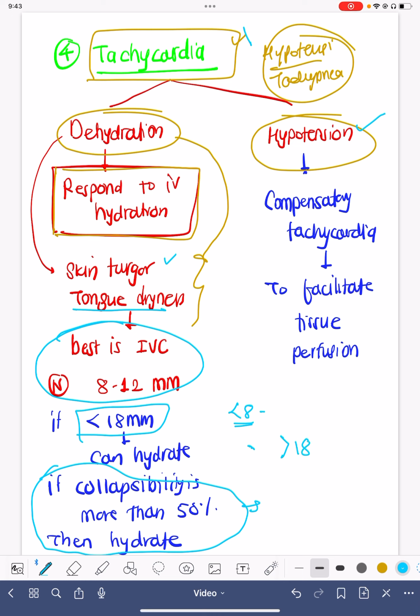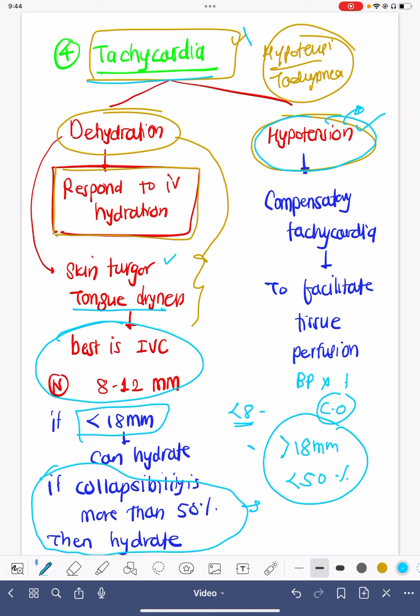If IVC is more than 18 millimeters and the collapsibility is less than 50%, it means the patient is well hydrated and may not respond to hydration, and the tachycardia and hypotension may not improve even with IV fluids. If the patient has tachycardia and hypotension, this is to compensate: as blood pressure is low, to sustain the cardiac output, heart rate has to increase, because blood pressure times heart rate is equal to cardiac output. So if blood pressure falls, heart rate has to increase so that all the organs get perfusion.